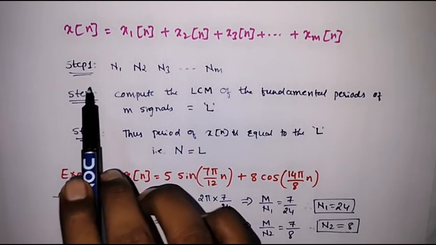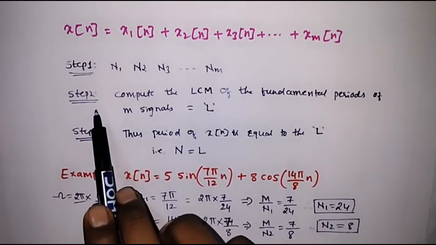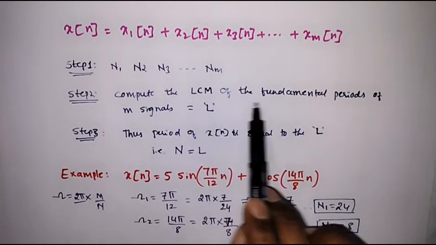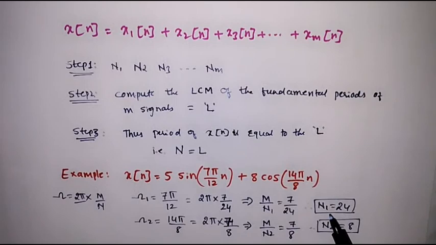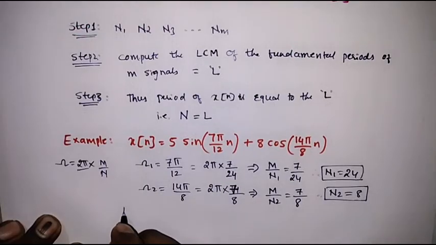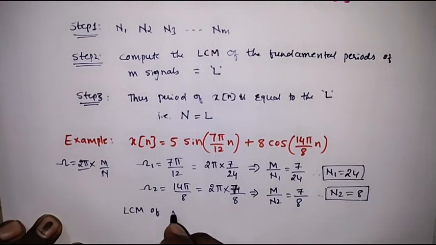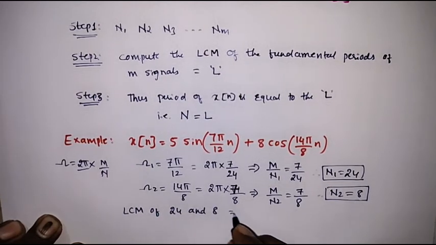So according to step 1 we found the N1 value and N2 value. Now the second step is to compute the LCM of the fundamental periods. So we find the LCM of 24 and 8, which is equal to 24.